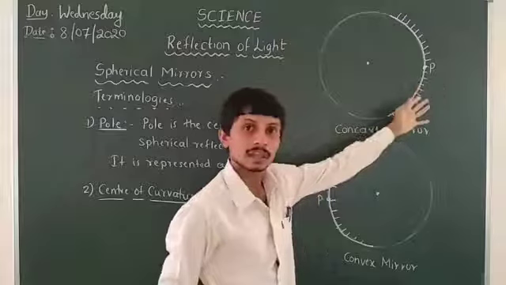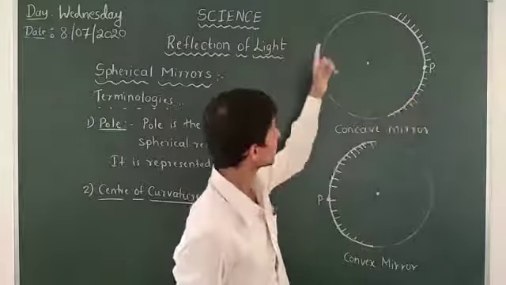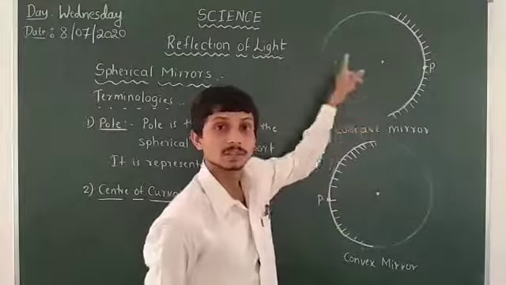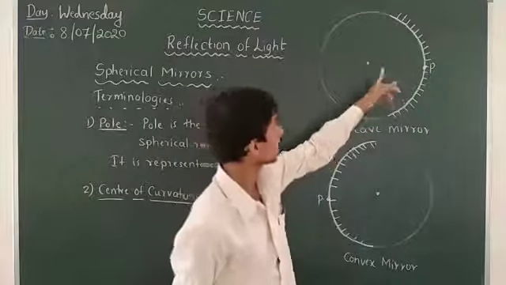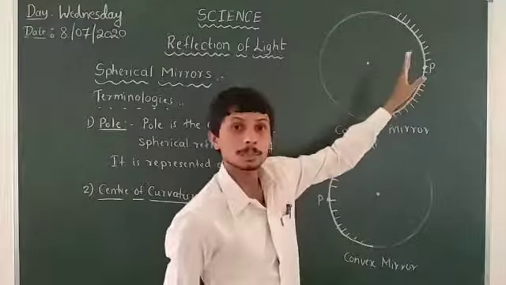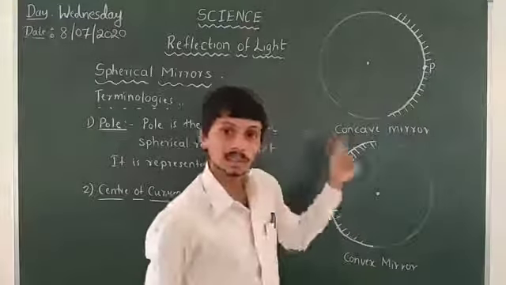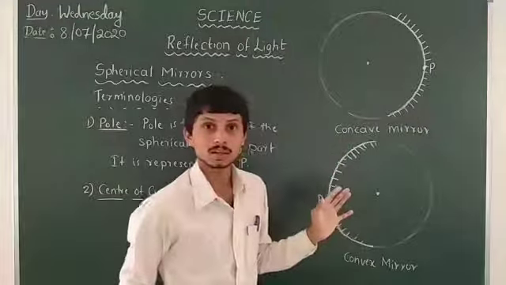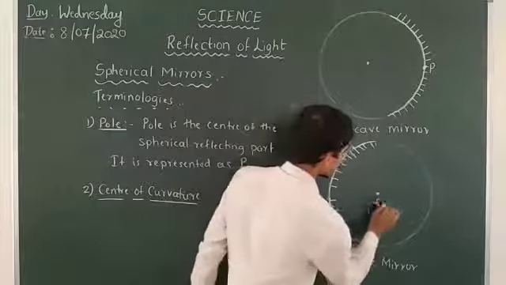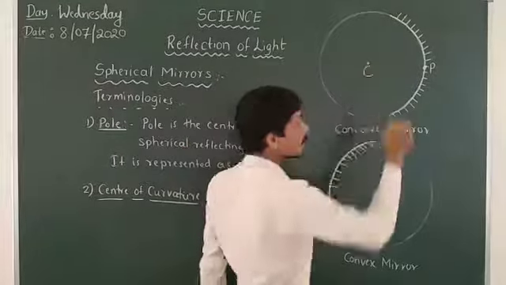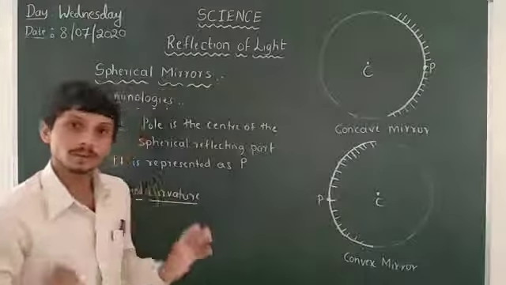Here we can extend it into a circle, so there is a formation of a circle here, and also here. The center of that imaginary sphere is known as the center of curvature. We represent it as C.